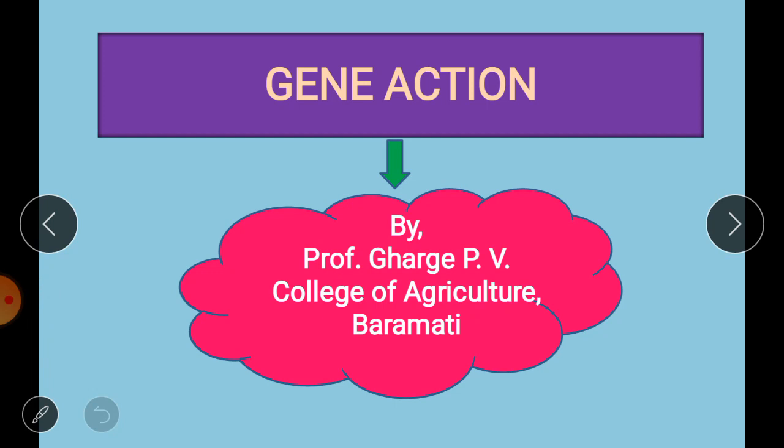In today's lecture, we are going to see gene action in breeding population. So already you all are familiar with the word gene. Gene is nothing but the unit of inheritance. It is the character or the trait, the hereditary material that is going to pass from one generation to the next generation, or to offspring.